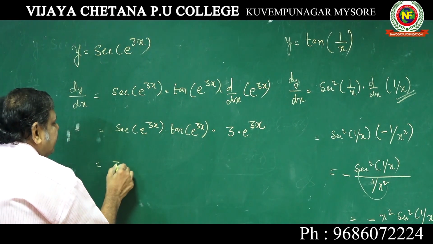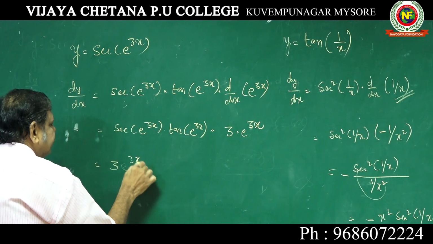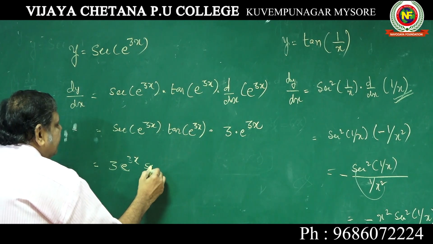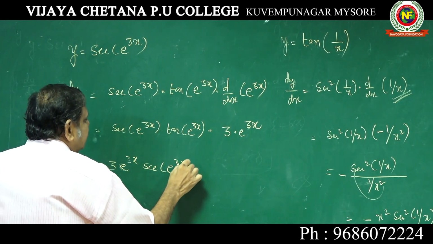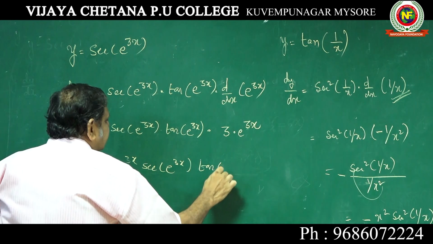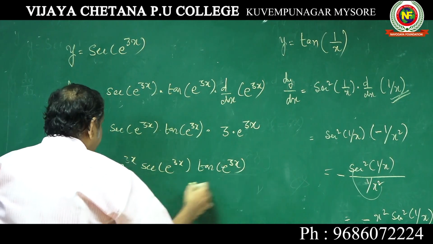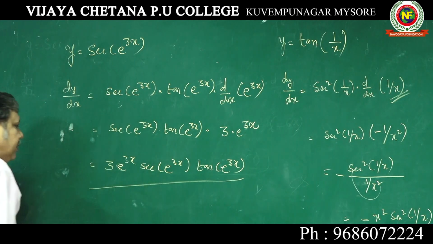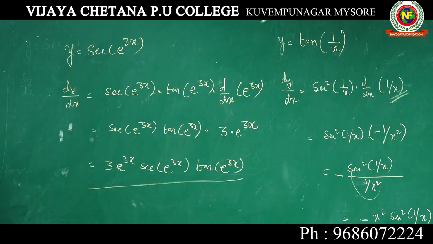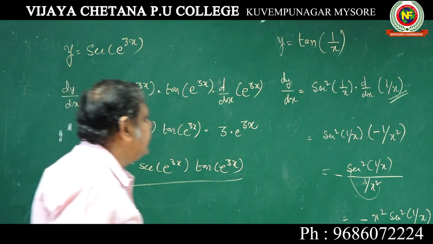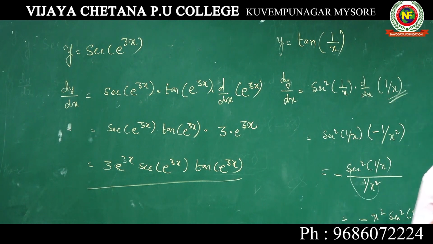Final answer you can give: 3 e to the power of 3x secant e to the power of 3x tan e to the power of 3x. This is the answer. A very important problem.